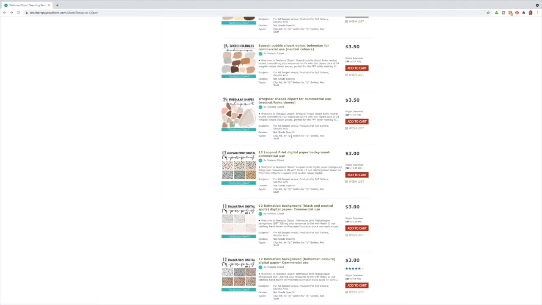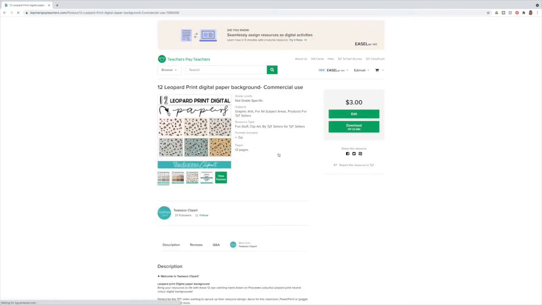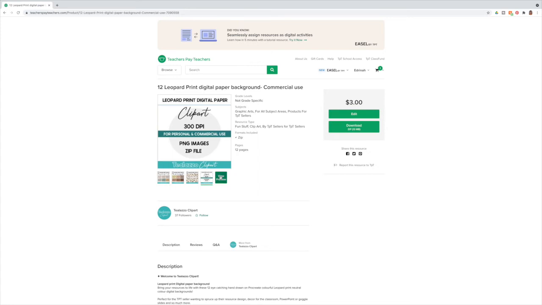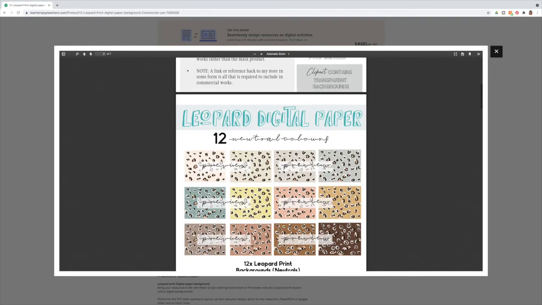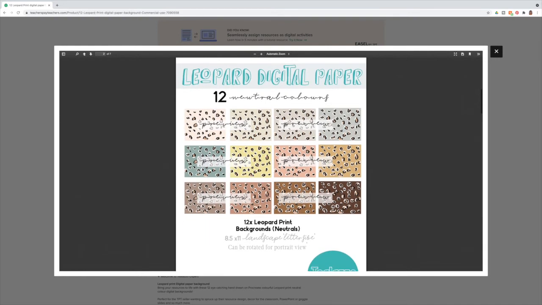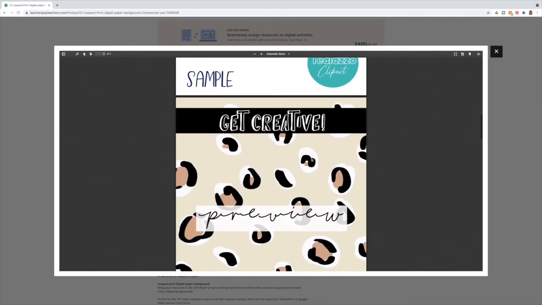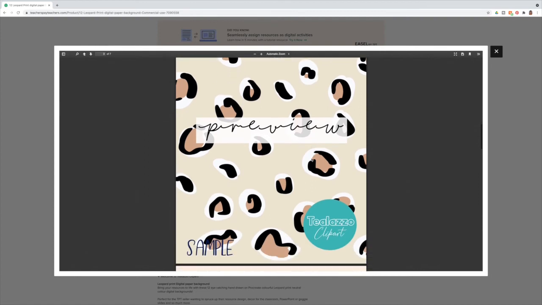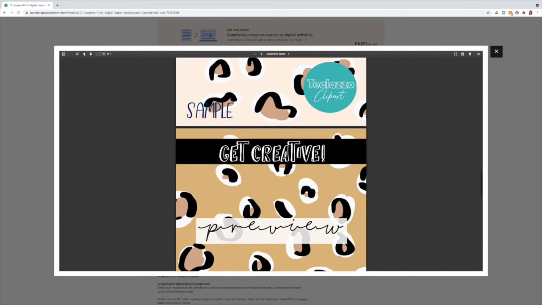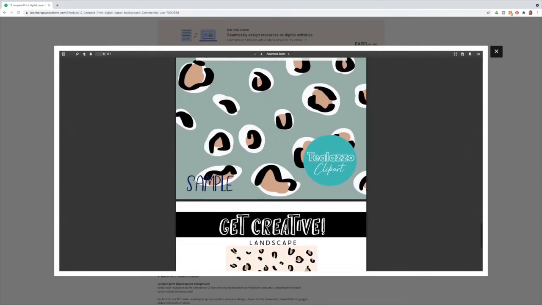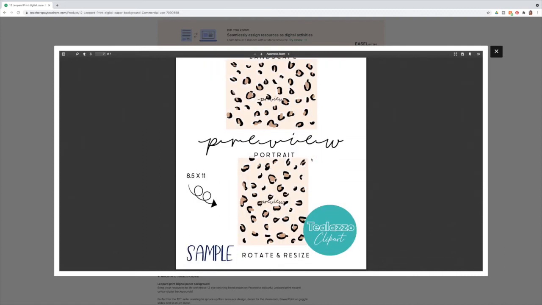So if I go back, let me see, what other one can I look at? Let's just say for the leopard print digital paper, let's have a look at that. So let's go and have a look at the preview. So as you can see, I do put some effort into showing you exactly what you're going to expect.